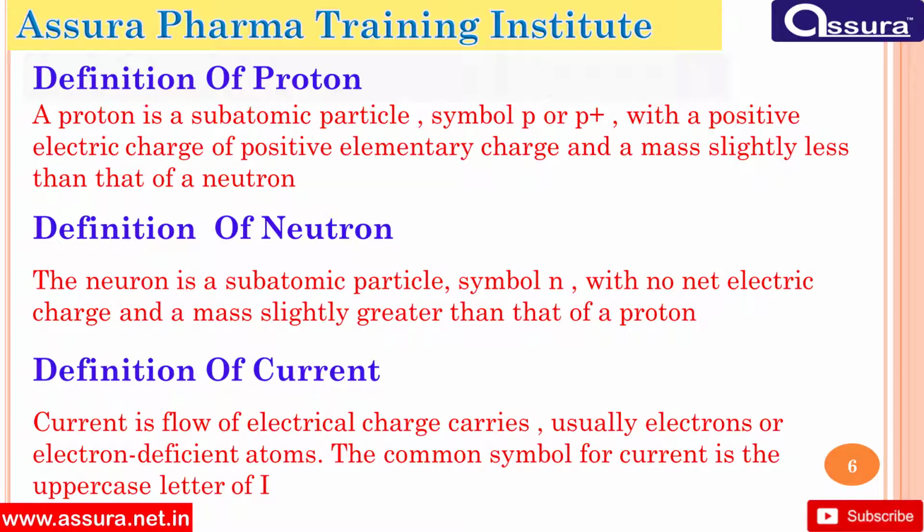Definition of neutron: the neutron is a subatomic particle, symbol N, with no net electric charge and a mass slightly greater than that of a proton. Definition of current: current is a flow of electrical charge carried usually by electrons or electron-deficient atoms. The common symbol for current is uppercase letter I.